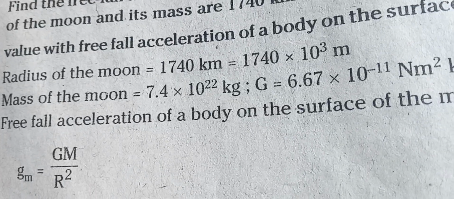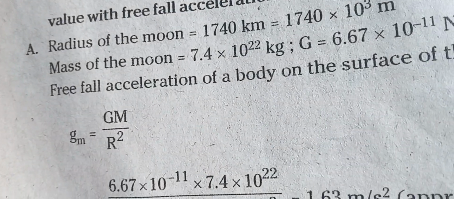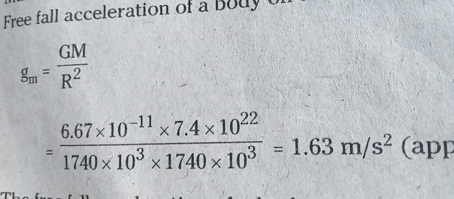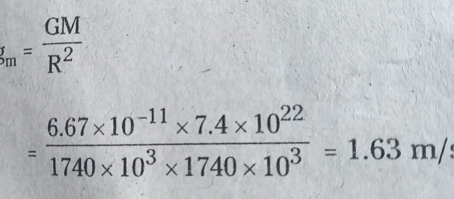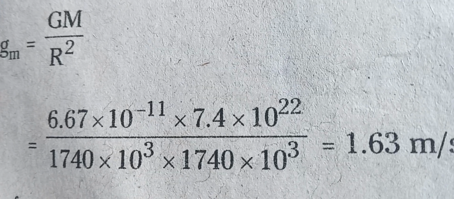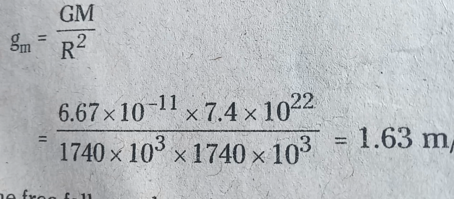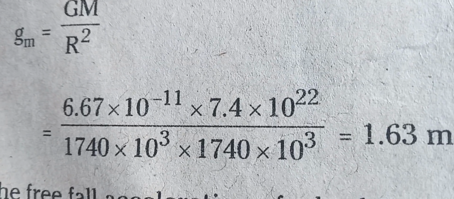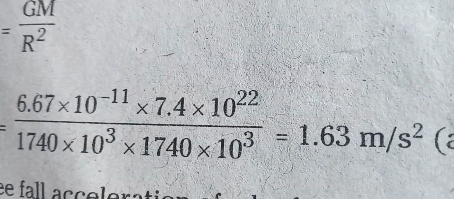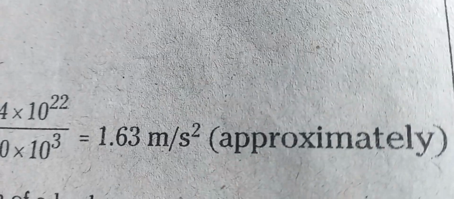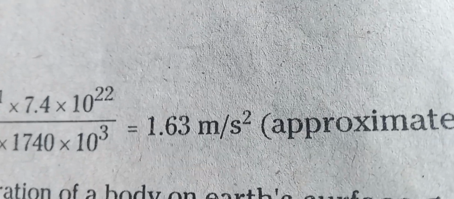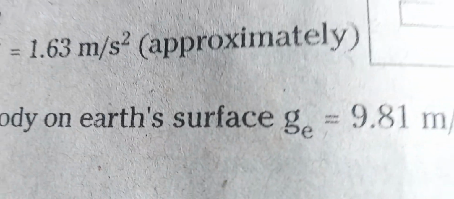Free fall acceleration of a body on the surface of the moon. Free fall acceleration gm is equal to capital G m by r square. So the gravitational constant value is 6.67 into 10 to the power minus 11, into the mass of the moon 7.4 into 10 to the power 22, by the radius 1740 into 10 to the power 3, squared. That is approximately 1.63 meter per second square. That is the free fall acceleration on the moon, 1.63 meter per second square approximately.